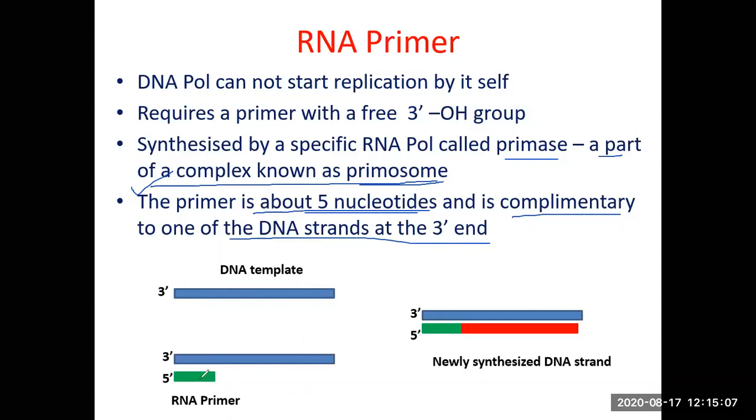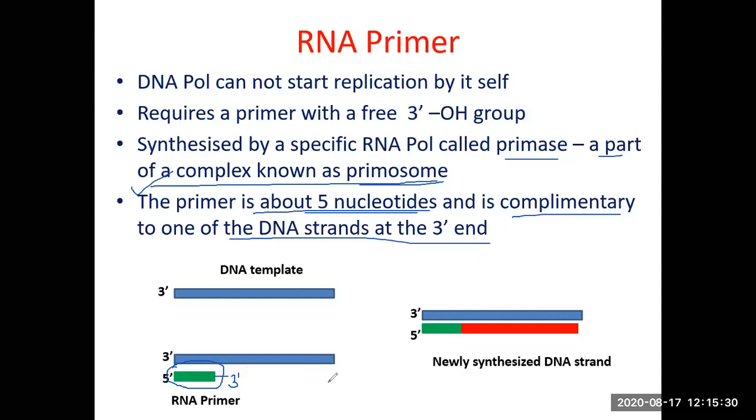So you will have a primer. The one in green is the primer being synthesized by RNA pol or primase. It is typically about 5 nucleotides, and since it is the 5' end, this is going to be the 3' end. Now once you have this 3' end, the polymerase can extend this chain in this direction.